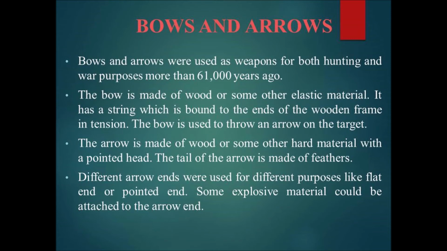Bows and arrows. Bows and arrows were used as weapons for both hunting and war purposes more than 61,000 years ago. The bow is made of wood or some other elastic material. It has a string which is bound to the ends of the wooden frame in tension. The bow is used to throw an arrow on the target. The arrow is made of wood or some other hard material with a pointed head. The tail of the arrow is made of feathers. Different arrow ends were used for different purposes, like flat end or pointed end. Some explosive material could be attached to the arrow end.